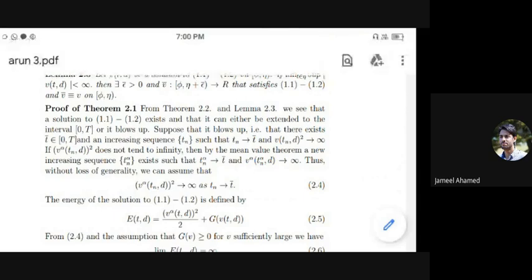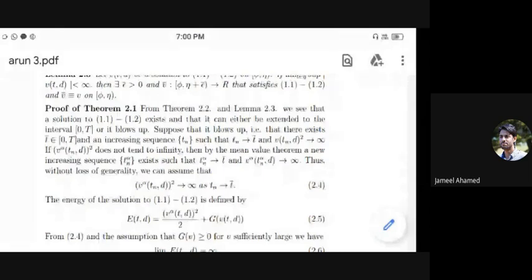Proof of main result. From Theorem 2.2 and Lemma 2.3, we see that a solution to 1.1 and 1.2 exists, and that it can either be extended to the closed interval 0, T, or it blows up. We will prove this theorem by the contradiction method. Suppose that it blows up, that is, there exists t bar belonging to the closed interval 0, T and an increasing sequence tn such that tn tends to t bar and v of tn, d whole square tends to infinity.